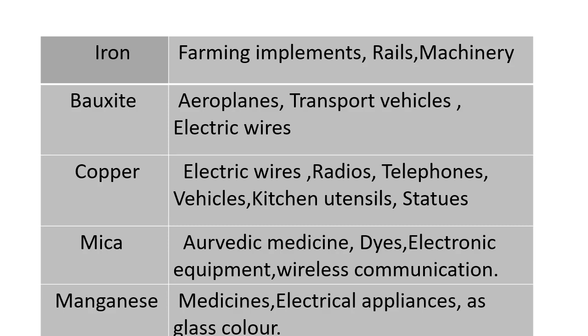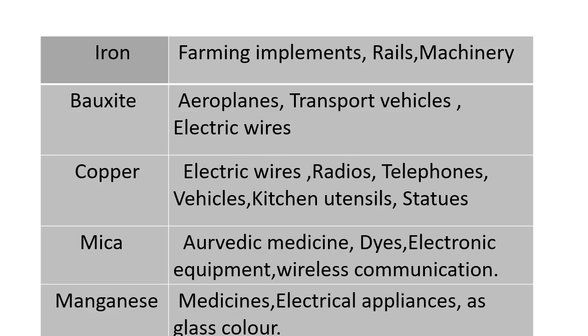The next is bauxite. Bauxite consists mainly of aluminium oxide. Aluminium is a very good conductor of electricity and heat. So aluminium or bauxite is used mainly for making aeroplanes, transport vehicles and electric wires. Copper is also a good conductor of electricity, therefore it is used to make electric wires, radios, telephones, vehicles and kitchen utensils and even statues.